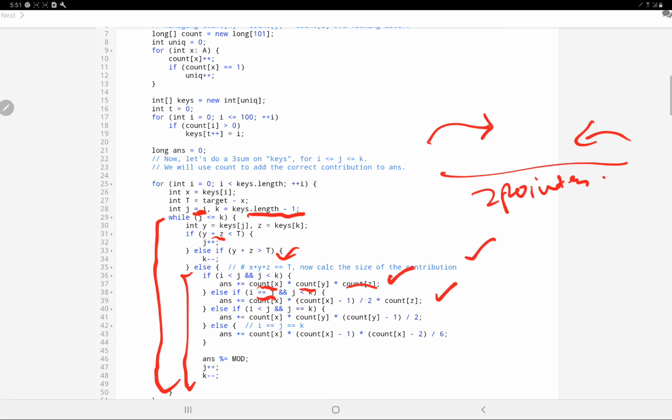This formula which I have written over here is nothing but a short formula for that, where I have taken the count of x again and count of x minus 1, because I am taking it again, and divided by 2 because I have taken it twice. Alright, so similarly if j is equal to k, then also similar, and if all of them are equal, then we will be dividing the final answer by 6. Alright, this is the formula, pretty simple mathematical relations that I have used over here.